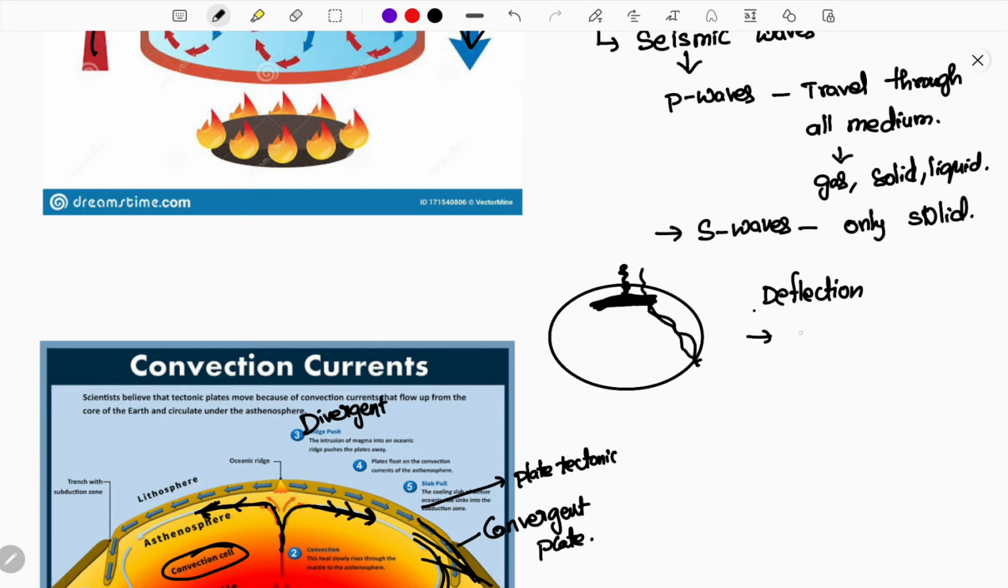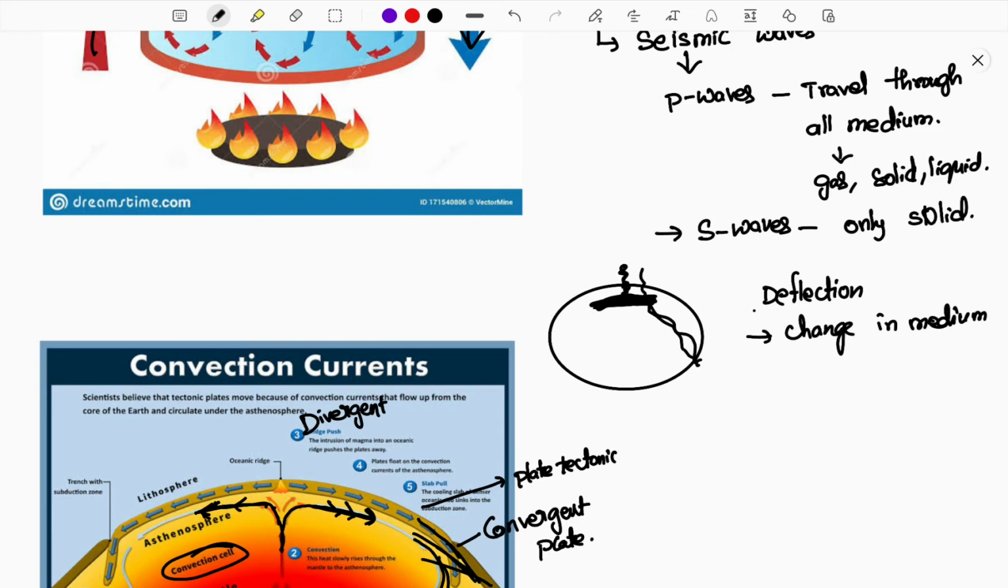This refraction tells us clearly that there is a change in medium, and the change in medium is none other than a liquid layer being present. So first, P waves show us there is a change in medium. S waves prove that there is a liquid layer, because S waves cannot pass through the liquid layer.